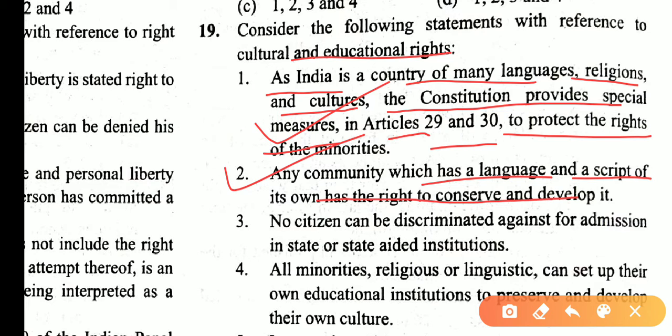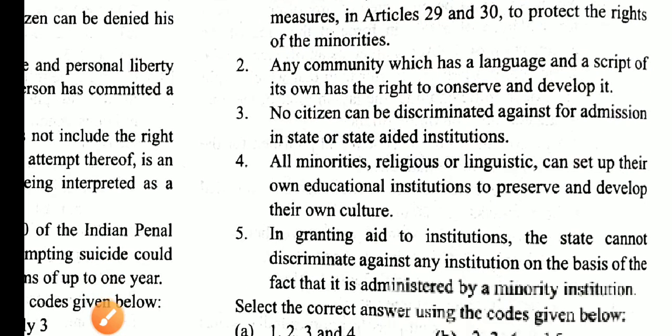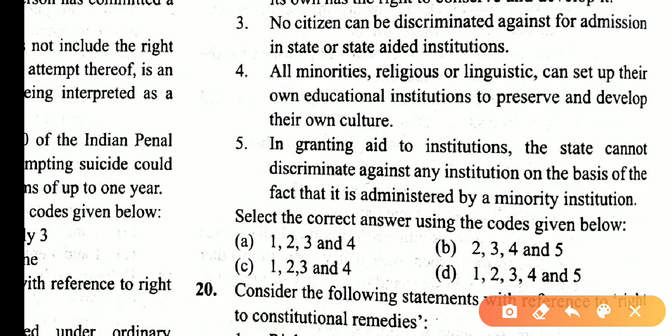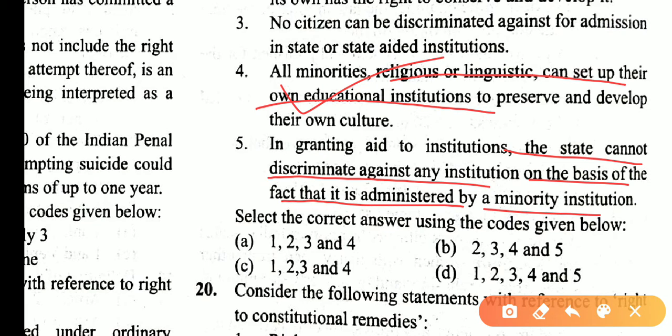Yes, no citizen can be discriminated against for admission to a state or state-aided institution. Yes, all minorities, religious or linguistic, can set up their own educational institutions to preserve and develop their own culture. Yes, in granting aid to an institution, the state cannot discriminate against any institution on the basis that it is administered by a minority.